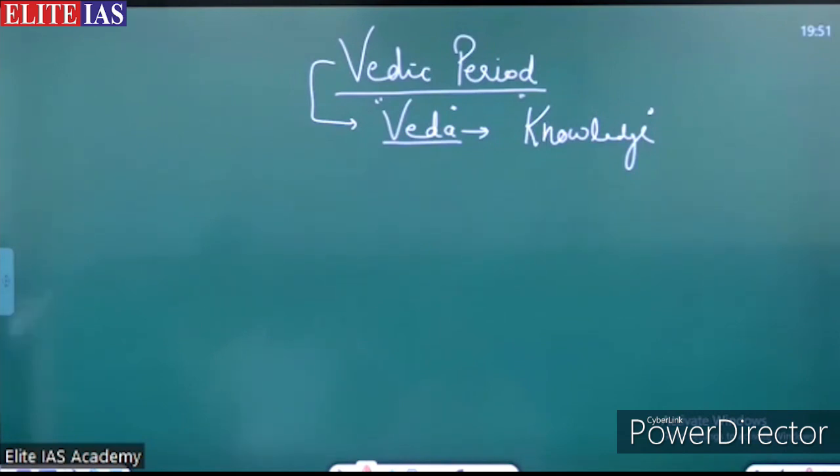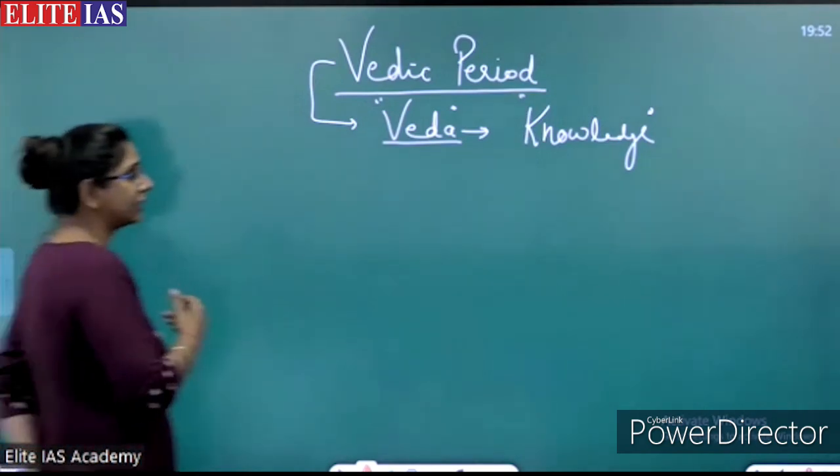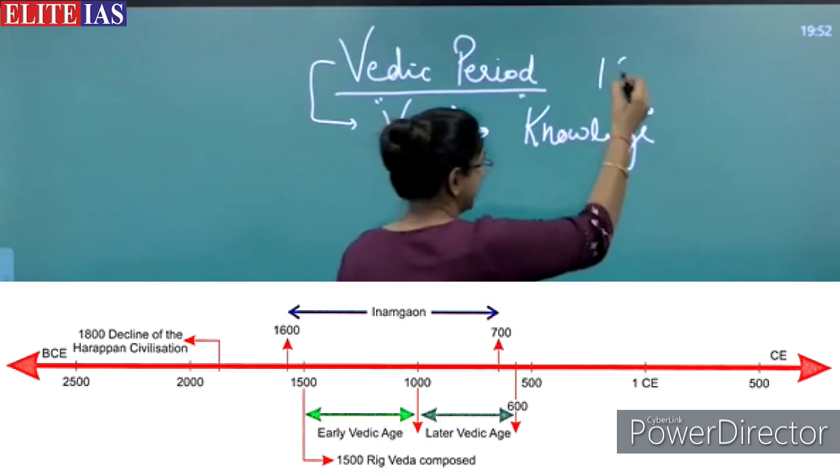Right. But the most important feature of this Vedic period is from this time onwards, we found the literary evidences or the literary text of India, or we can say the literary treasure of India. This time starts from the 1500s.